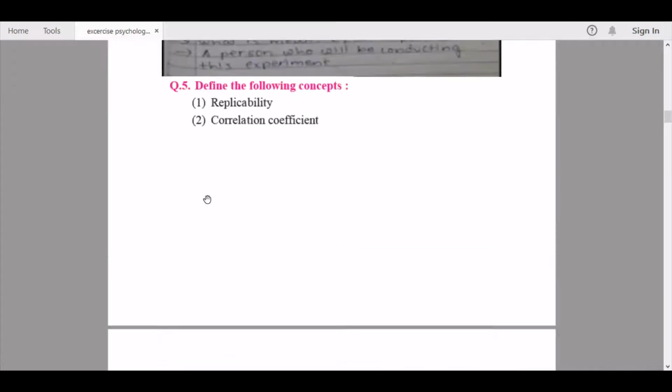Second, in the second question we have the correlation coefficient. There are certain scientific studies which make use of correlation as a statistical tool to understand the relation among variables. Such studies are called correlation studies.